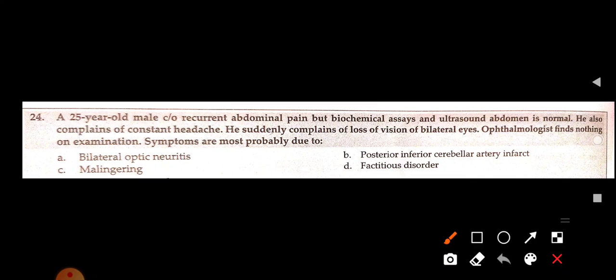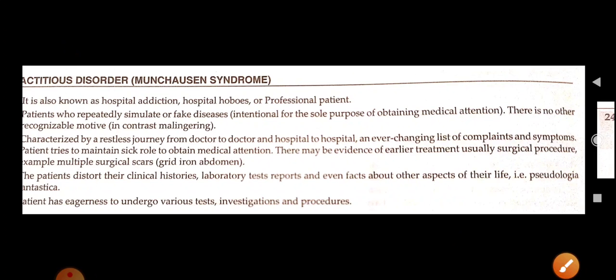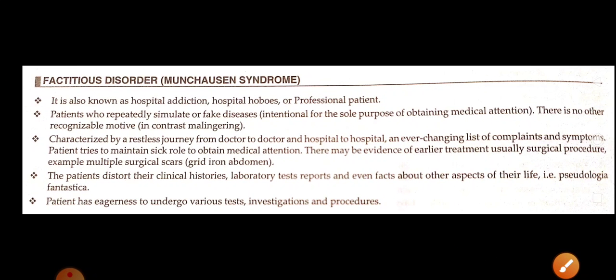A 25-year-old man complains of recurrent abdominal pain, but biochemical assays and ultrasound abdomen are normal. He also complains of constant headache. He suddenly complains of loss of vision in both eyes. Ophthalmologists find nothing on examination. Symptoms are most probably due to? So this is a case of factitious disorder. It is also known as hospital addiction, hospital hopping, professional patient, a patient who repeatedly simulates or fakes disease, unintentional. Okay, characterized by restless journeys, etc.